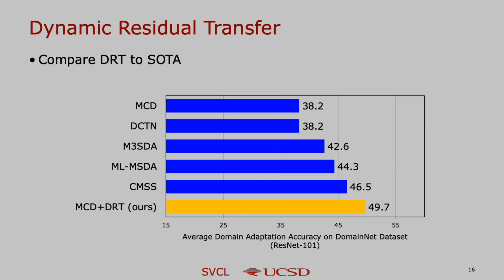To further validate DRT on domain adaptation, it is compared to other methods which used much more complicated domain adaptation techniques. We can find that by simply applying DRT on MCD, it outperforms other baselines by at least 3%. And I hope this work can change the way of doing domain adaptation from designing better alignment loss functions to looking for better transfer backbones.